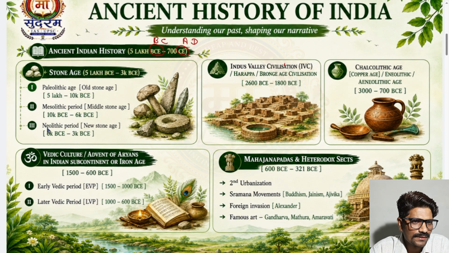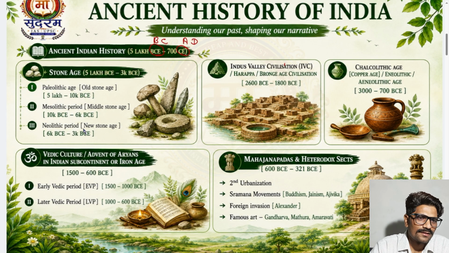And now the Neolithic period. In the Neolithic period, this is also Stone Age, but people started to live in huts. Initially, they were living in caves and in trees.